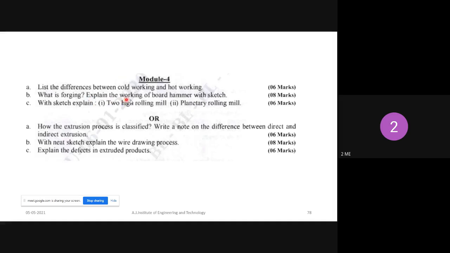What is forging? Explain the working of board hammer with sketch, and with the sketch explain two high rolling mill and planetary rolling mill. Here, the difference between cold working and hot working is nothing but hot working explanation as well as cold working explanation. Understood, right? Any doubt in 4th module? No, sir.